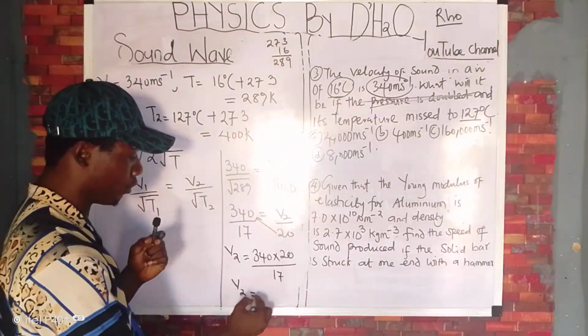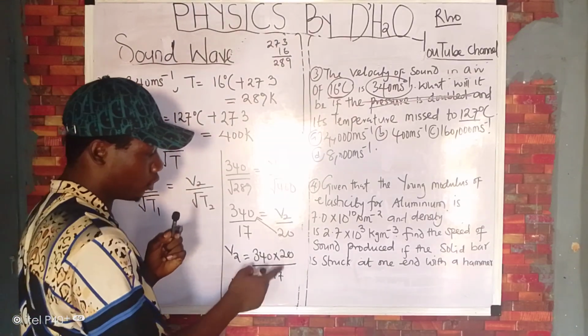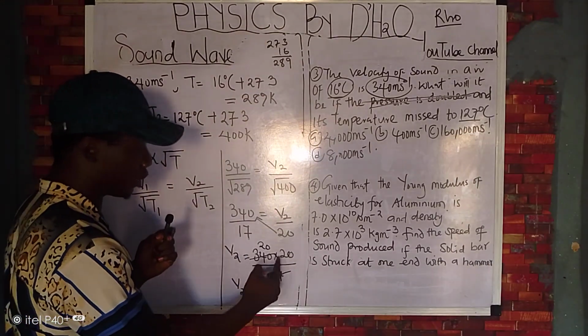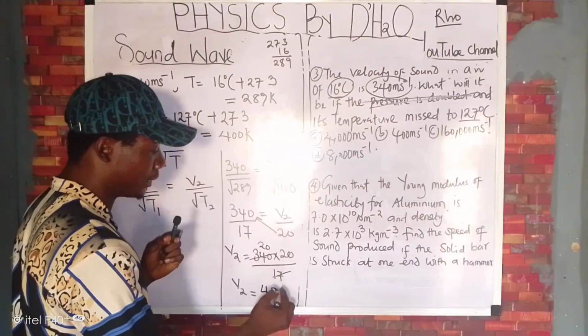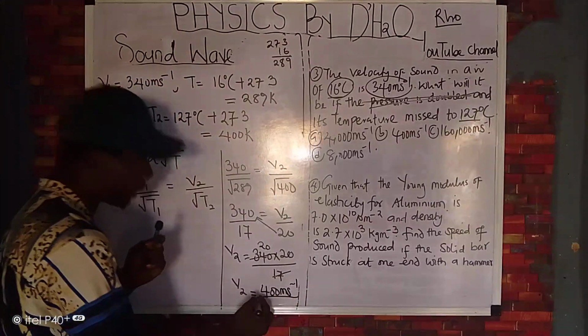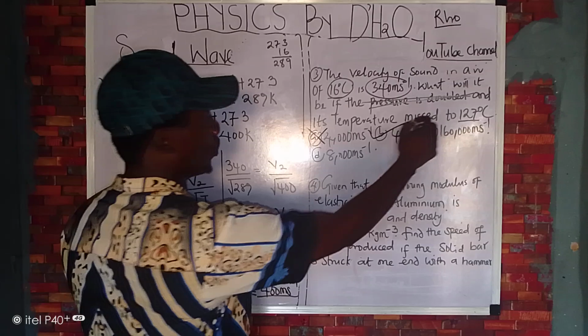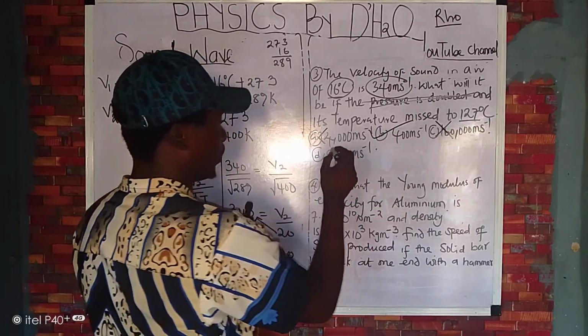So V2 will give us what? 340 times 20 over 17. I think 17 will cancel into 340 to give you 20. 20 times 20 will give us 400 meters per second. So let's check. Okay, the answer is not A, the answer is what? B. It is not C, it is not D.